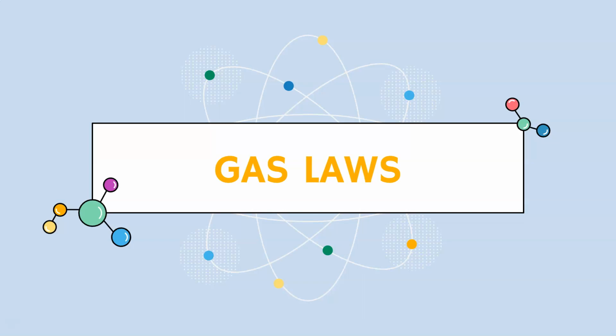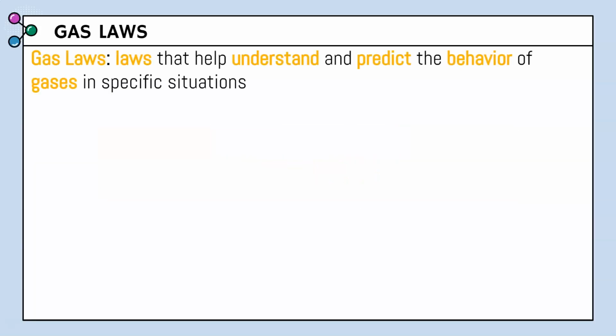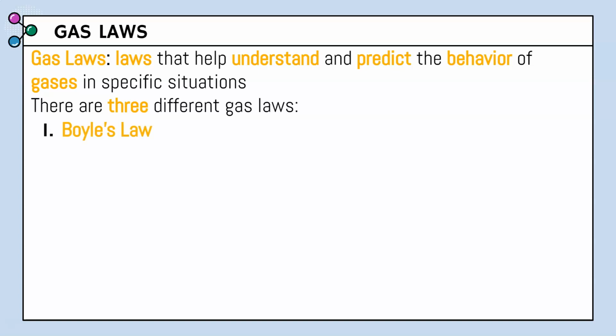So moving on to the idea of gas laws. Now, gas laws are laws that help us understand and predict the behavior of gases in specific situations. And there's three different gas laws we're going to talk about today. The first one's Boyle's law. Now, the equation for Boyle's law is P1 times V1 equals P2 times V2.